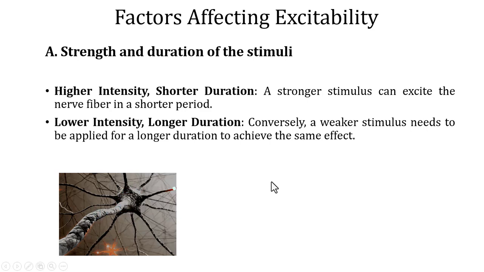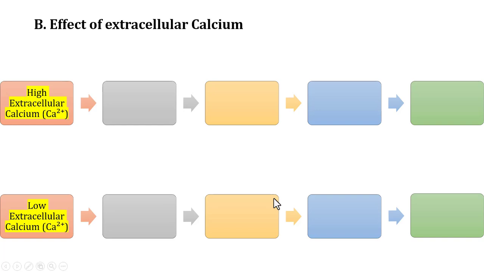It is the rate at which electrical stimulus is applied. Again, higher frequency stimulation can lead to action potential generation, right? So the strength, duration, and the frequency of stimulus determines the excitability of a nerve fiber. Apart from this, the extracellular calcium levels can also affect excitability, right?